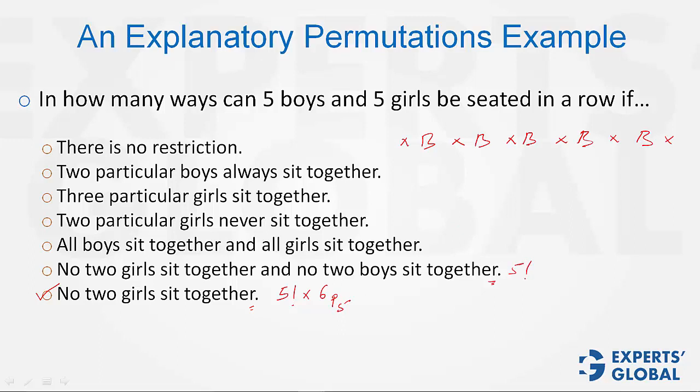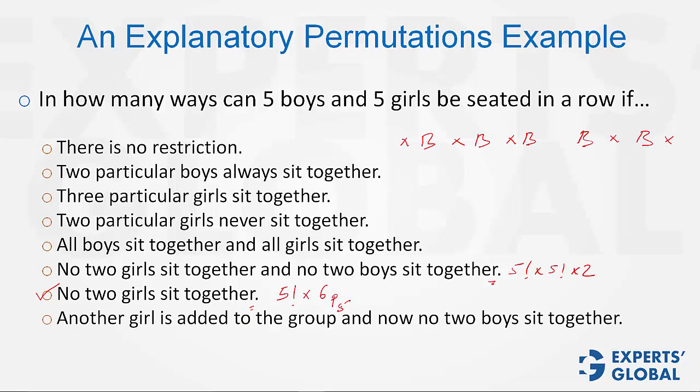In this case, we had got factorial 5 into factorial 5 into 2. This answer is bigger because certain cases, such as a case where this is the arrangement, see, no 2 girls are together, so the condition is being met, but see, these 2 boys are together. So these are various extra cases that you get, and therefore a bigger answer.